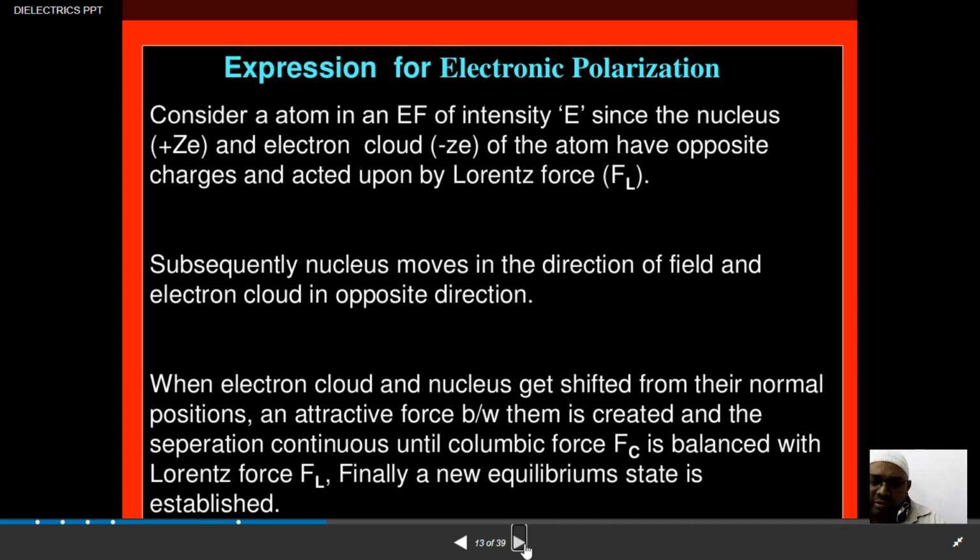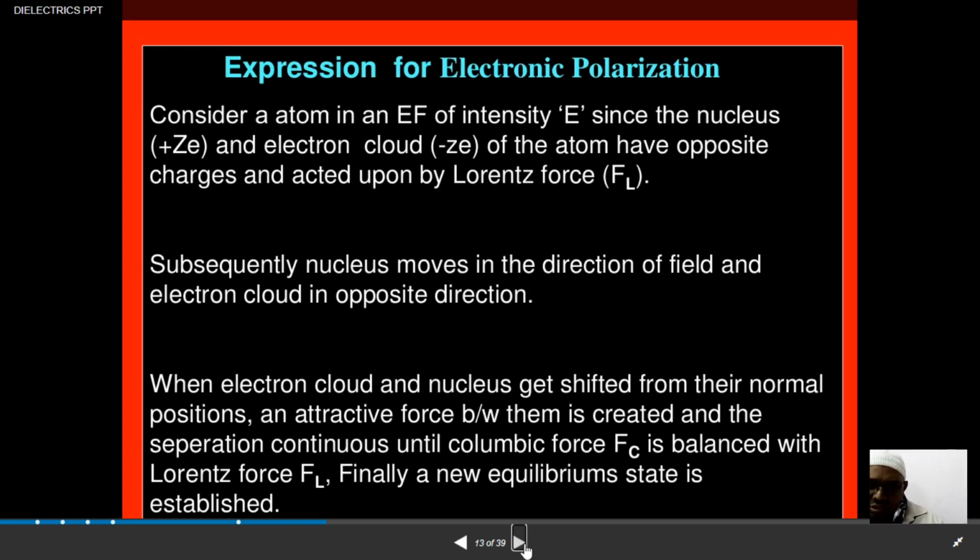An attractive force between them is created, and the separation continues until the Coulombic attractive force, F suffix C, is balanced with the Lorentz force, F suffix L.